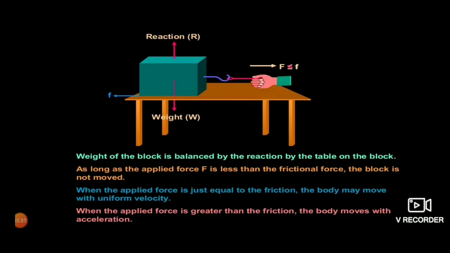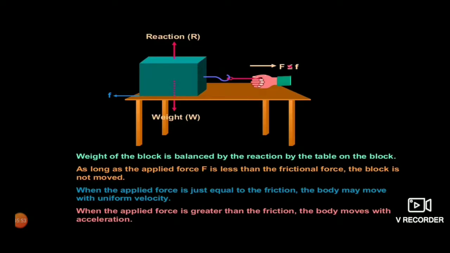Here is an example of a block which is placed on a table. As long as the applied force F is less than the frictional force, the block is not moved. We have studied in class 8 that friction is a force which opposes the motion.